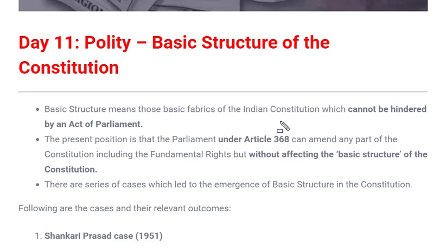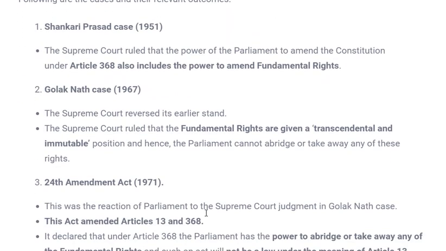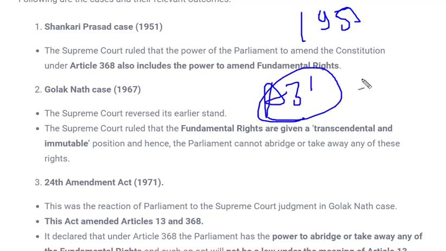Now we'll see the series of cases which gave emergence to the basic structure of the constitution. The very first case was the Sankari Prasad case, 1951. Now why was this case brought up to the Supreme Court? Before that, there was the first constitutional amendment in 1951. In this amendment, the right to property or compulsory acquisition of property, Article 31, was amended. Now, as we know, Article 31 comes under fundamental rights. Why? As we know, Articles 12 to 35 are fundamental rights.